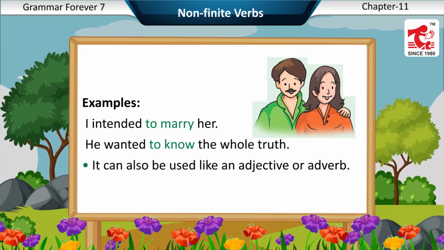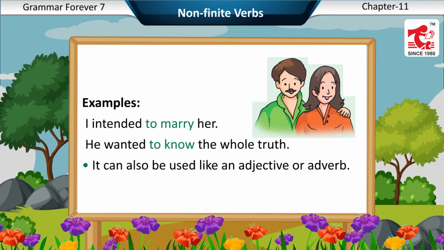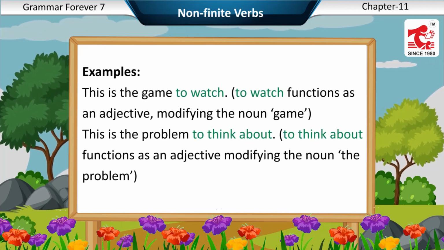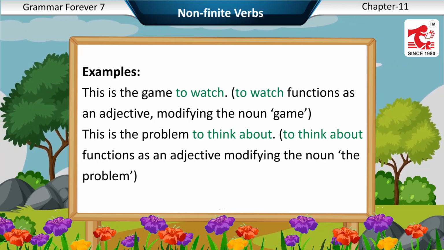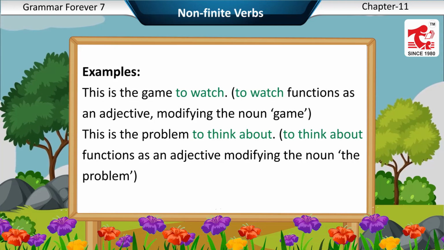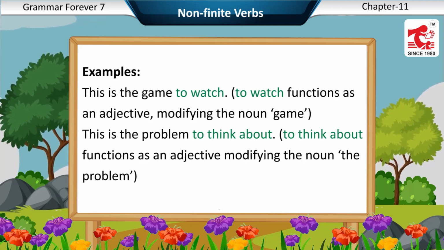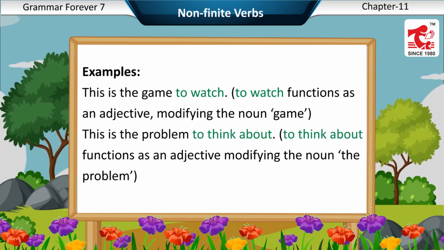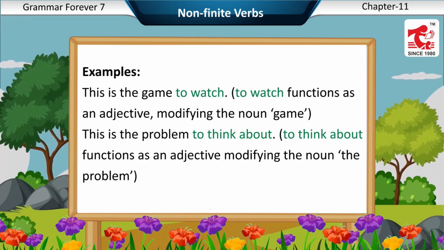It can also be used like an adjective or adverb. Examples: This is the game to watch. To watch functions as an adjective, modifying the noun game. This is the problem to think about. To think about functions as an adjective modifying the noun, the problem.